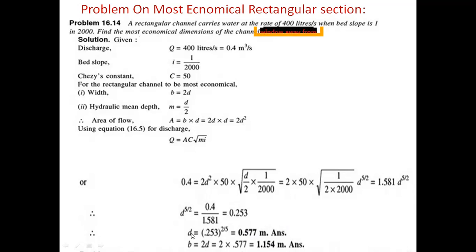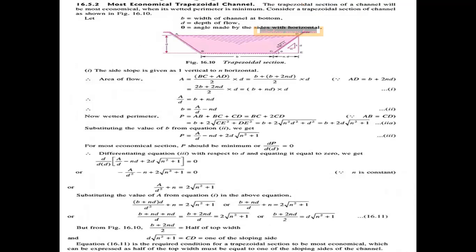So what is the question asking? Find the most economical dimensions. The most economical dimensions are the width and depth of the channel. Width of the channel is 1.154 meters. Depth of the channel is 0.577 meters. This is one example problem on the most economical rectangular section. Next problem.